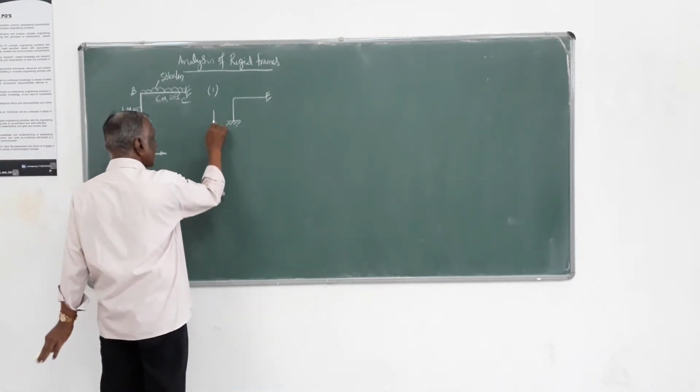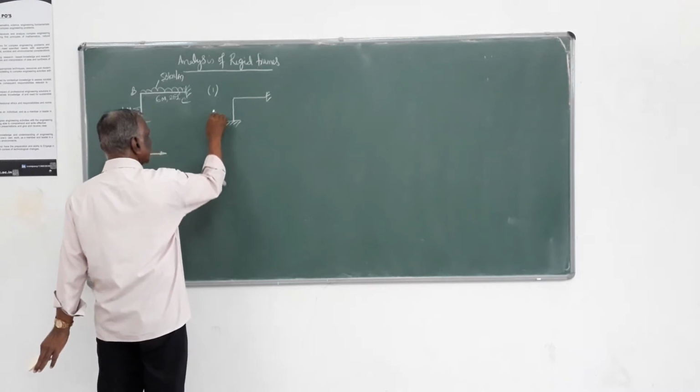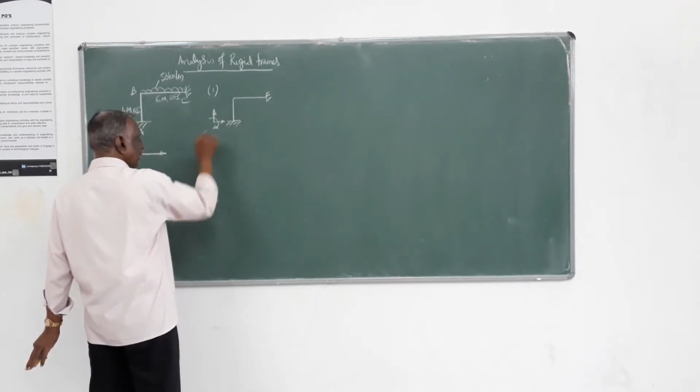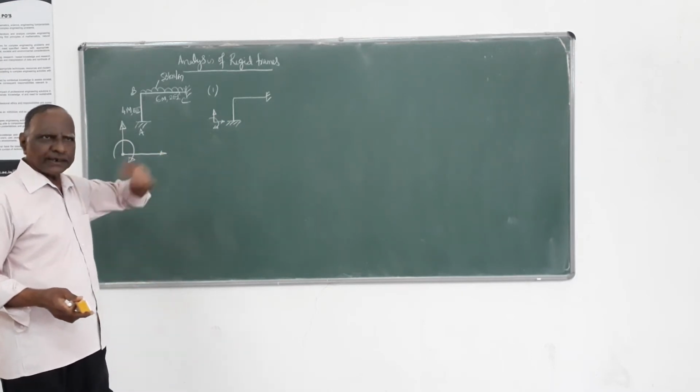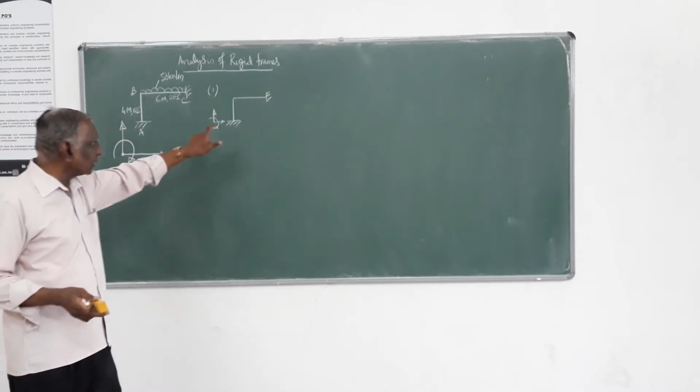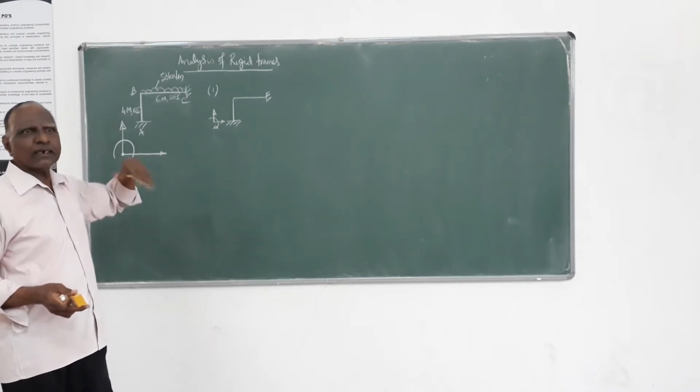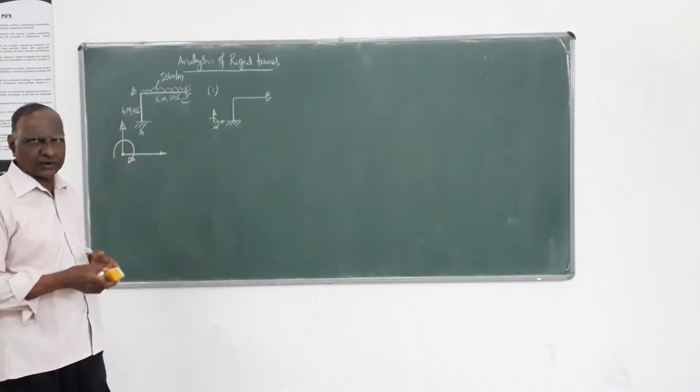So here at the first joint, I will take joint A. Out of 3 types of displacement which are possible, we go on examining, depending upon the boundary conditions, whether all displacements are possible or not.